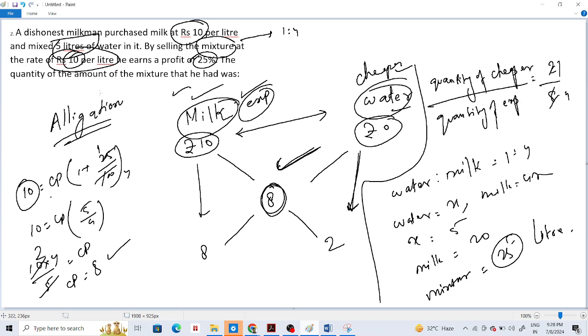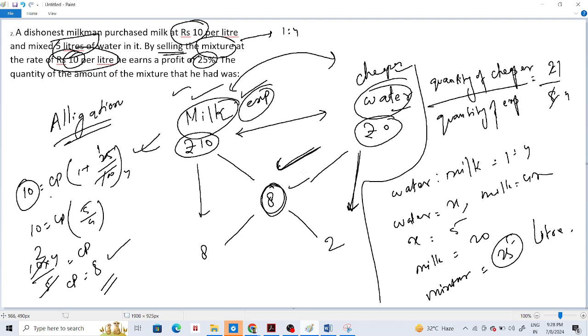What is the average cost of this mixture when milk and water are mixed? What is the actual cost of it? You see in the question it is given that by selling the mixture at rupees 10 per liter, that means the SP of this mixture is 10 per liter, but that is not the actual price because he made a profit of 25%. I need to remove this 25% profit from this 10, then only I will get the actual price of this mixture. So 10 is equal to CP into (1 plus 25 by 100). This is the normal formula in profit and loss. From here we get that CP is equal to 8. This 8 is the actual price of this mixture.